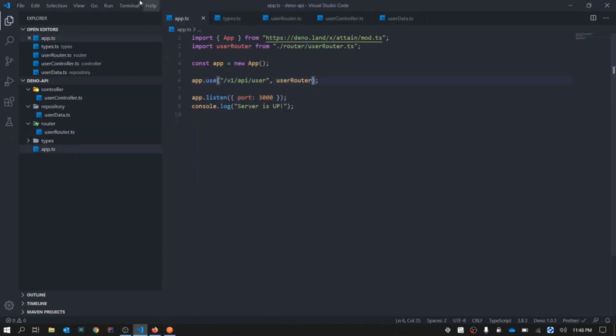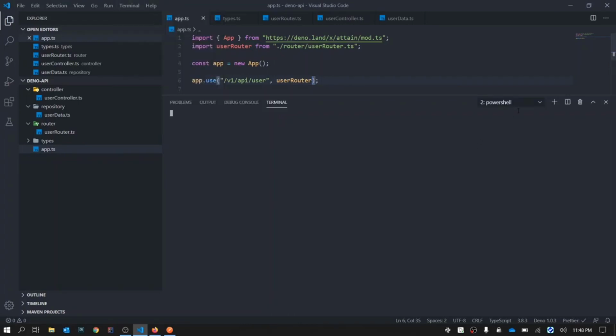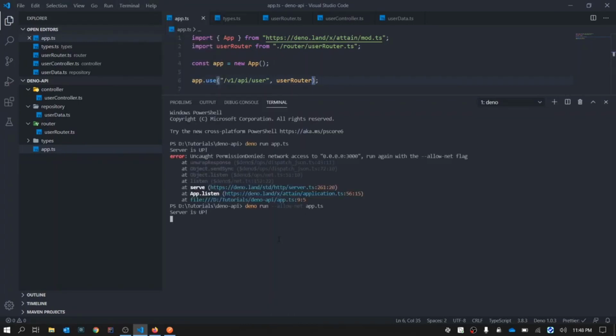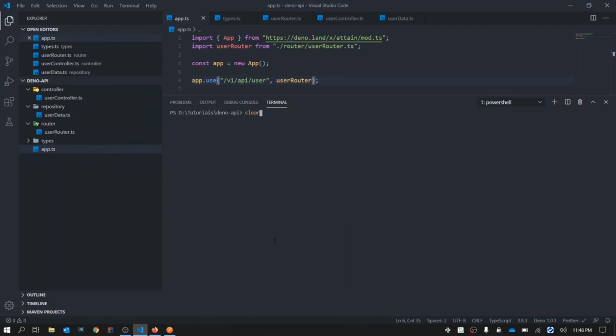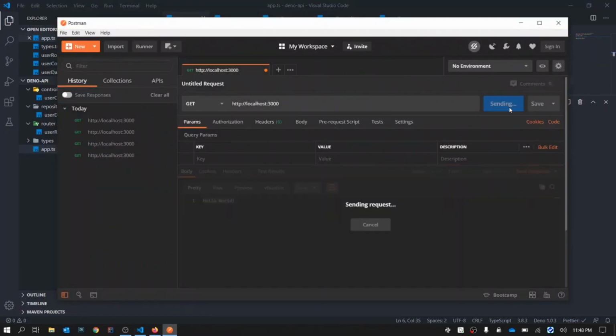So let's test it. Where is the terminal? Let's open our previous terminal, close this, clear this out. Okay, server is up. So here, now if we say send, see, there is no response because this path does not exist anymore.